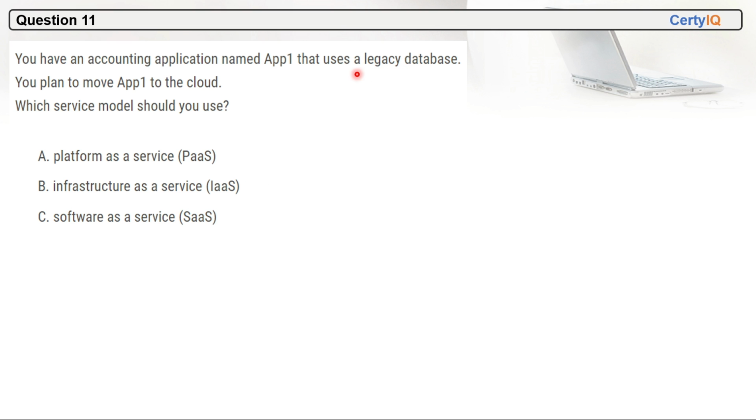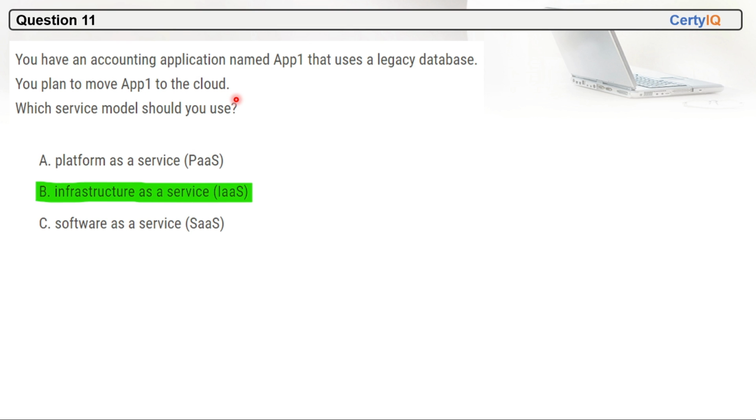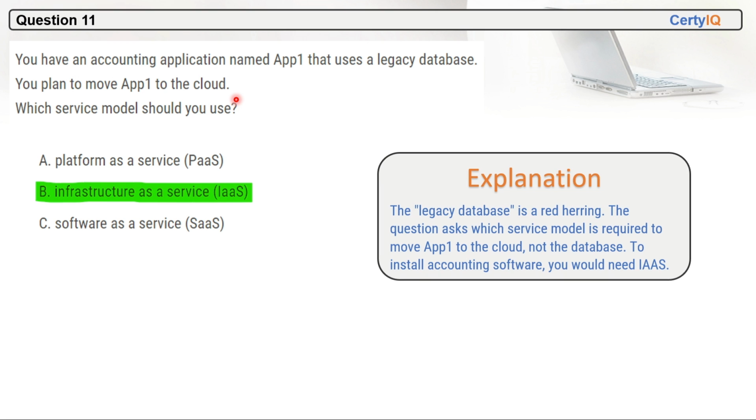Don't get confused by the database option in this question, because the main requirement is they want to move App1 to the cloud, right? They have an accounting application, App1, which they want to move to the cloud. This is the main requirement here. So in that case, infrastructure as a service will be the correct option. The legacy database is a red herring, it is a trap, don't go with it. The question asks which service model is required to move the app onto the cloud, not the database. To install accounting software, you would need infrastructure as a service, right?